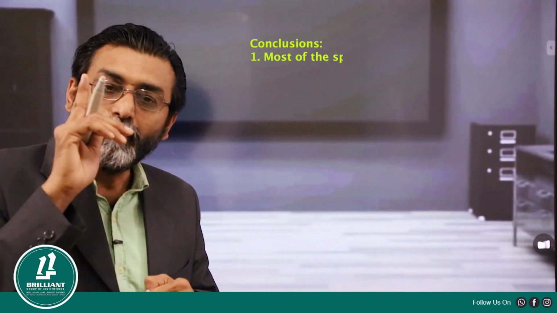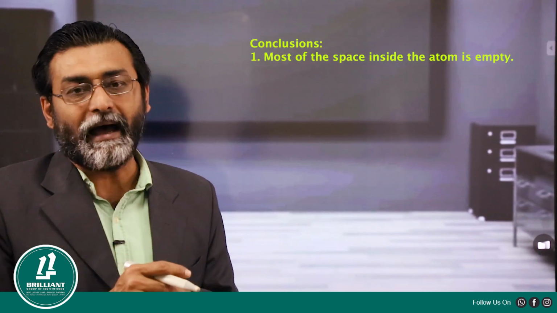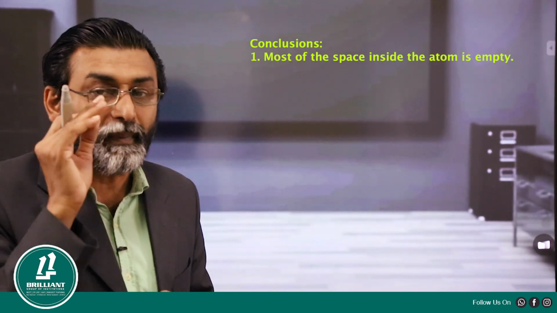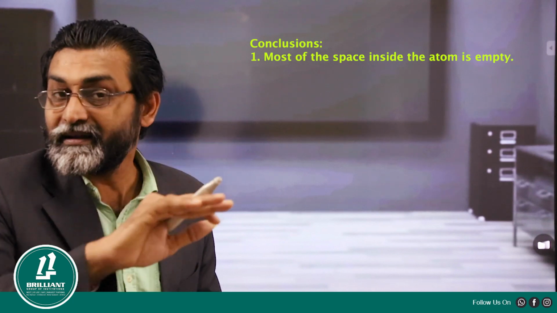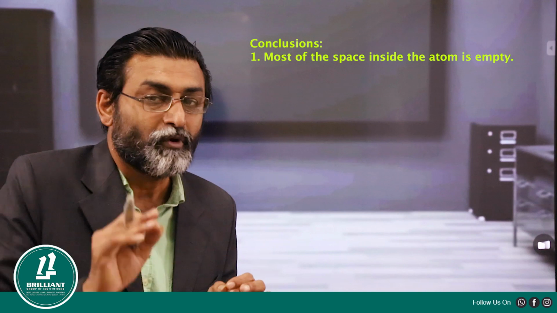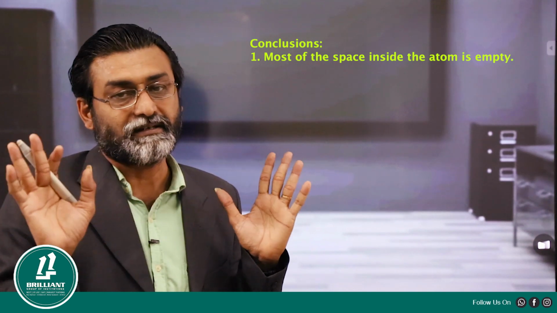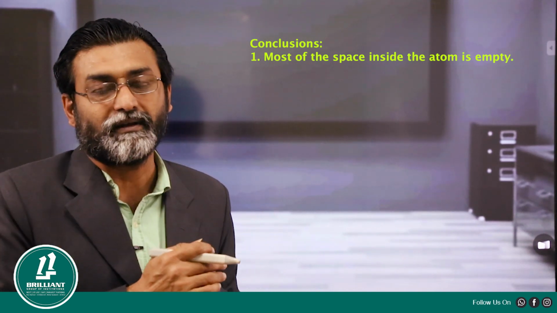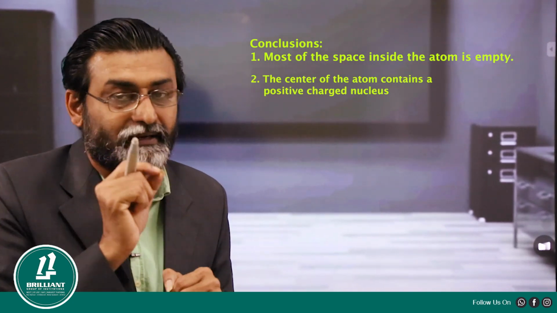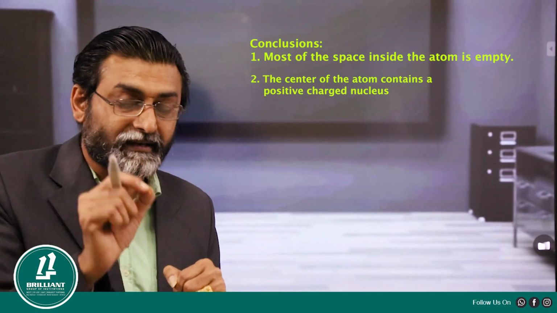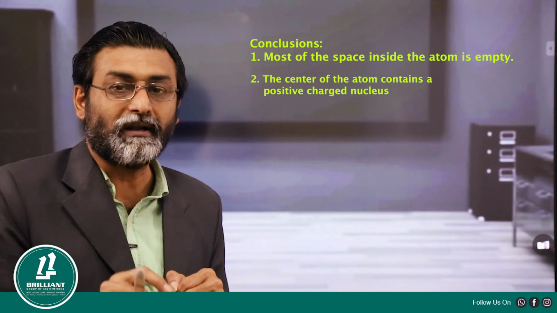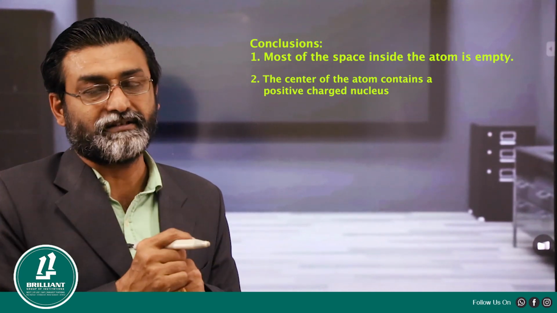First one, most of the space inside the atom is empty because almost all the particles or the radiations are going in a straight line and there is no kind of obstacle. So what did he confirm? Most of the space is vacant. Then second conclusion is what? As few radiations are getting deflected, he said that the central part is having a nucleus with a positive charge.